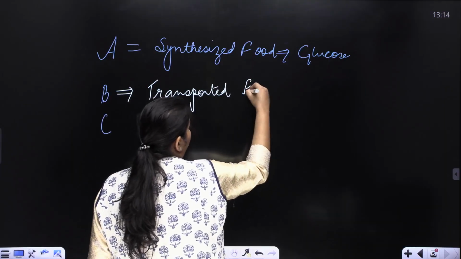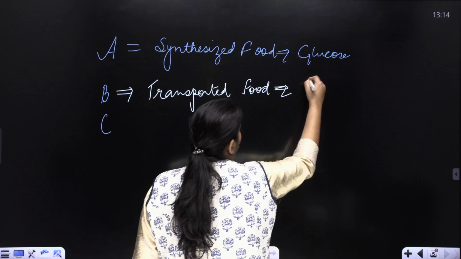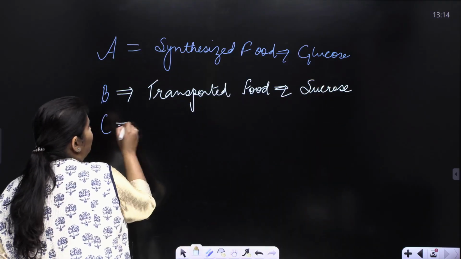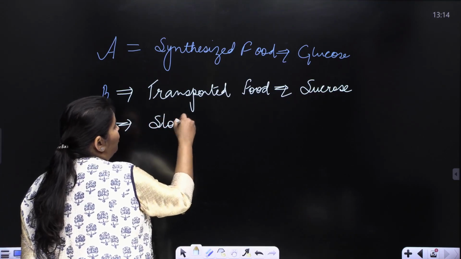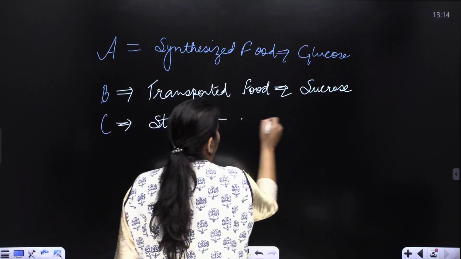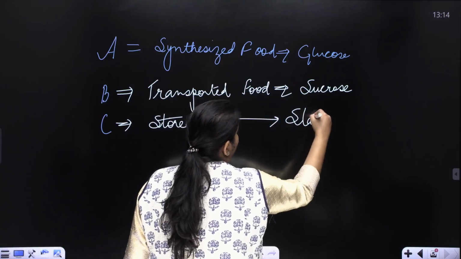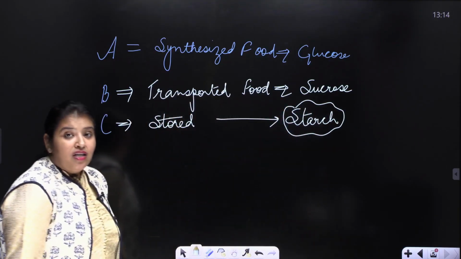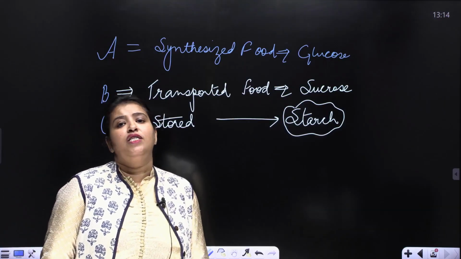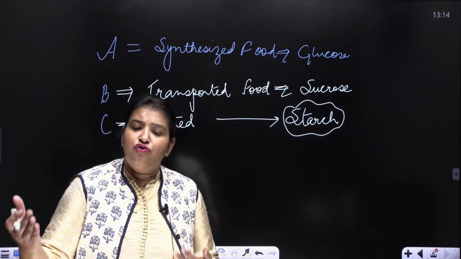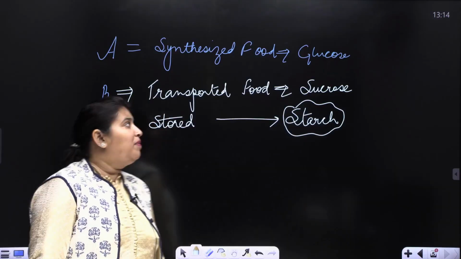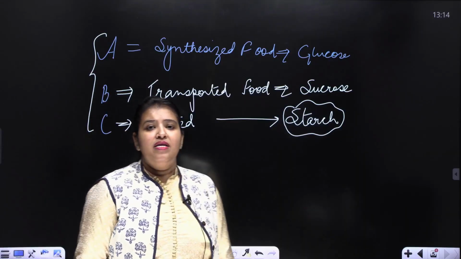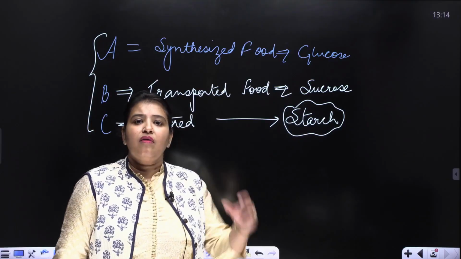So, the transported food is in the form of sucrose. And ultimately, where it has to be stored, that's the third form, which is starch. So, the stored form of food is starch, the transported form of food is sucrose, and the synthesized form is glucose. Please remember these three words as ABC for plants.